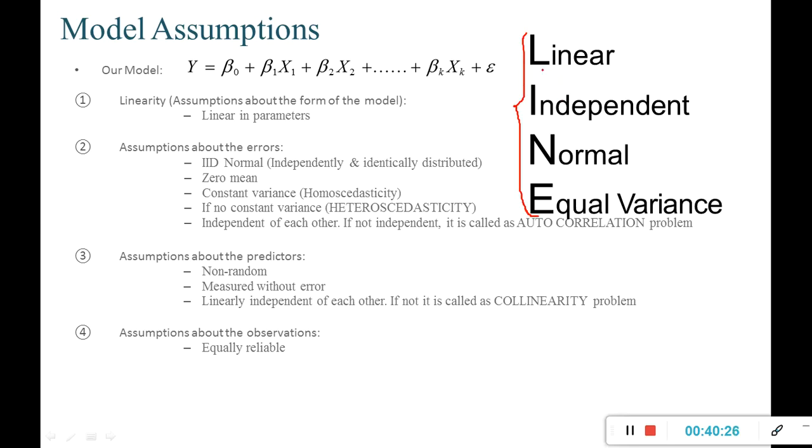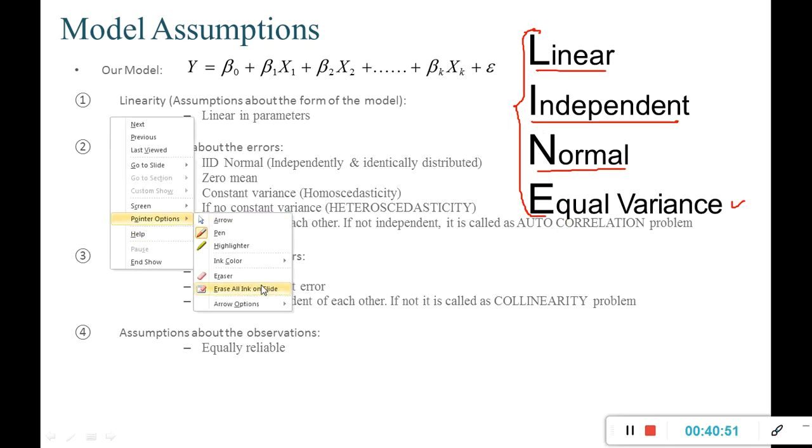because the model has to be linear in parameters, errors have to be independent and normally distributed, and they should have equal variance. So that is why they have given the name, or some people call it line assumptions as well. Now let us understand a couple of things,